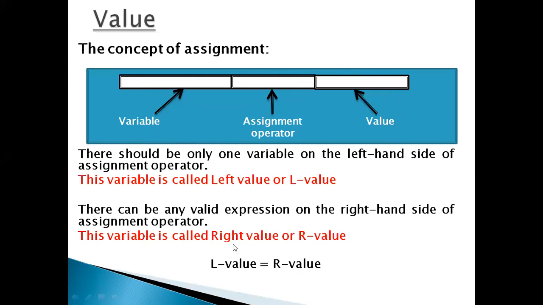This is called the right value or R value. So L value, equal is the assignment operator, then R value, the right value. L value is a variable, R value is a value, and it is assigned to the left side.